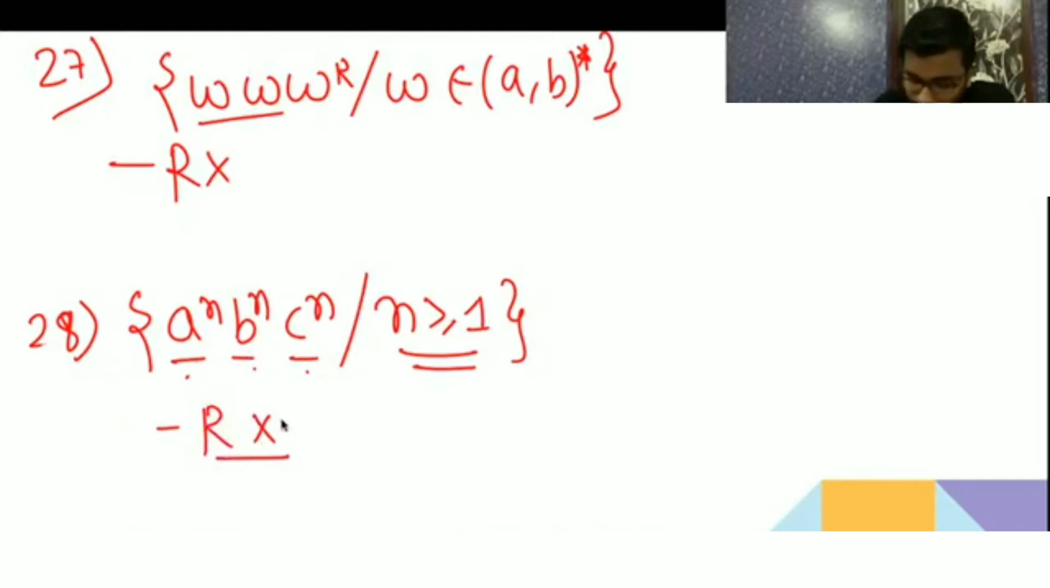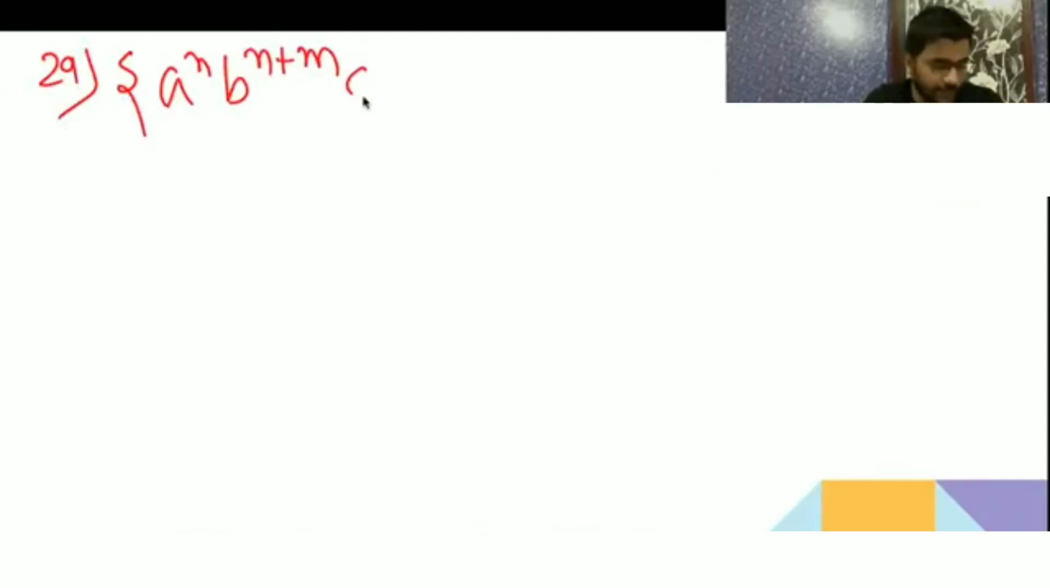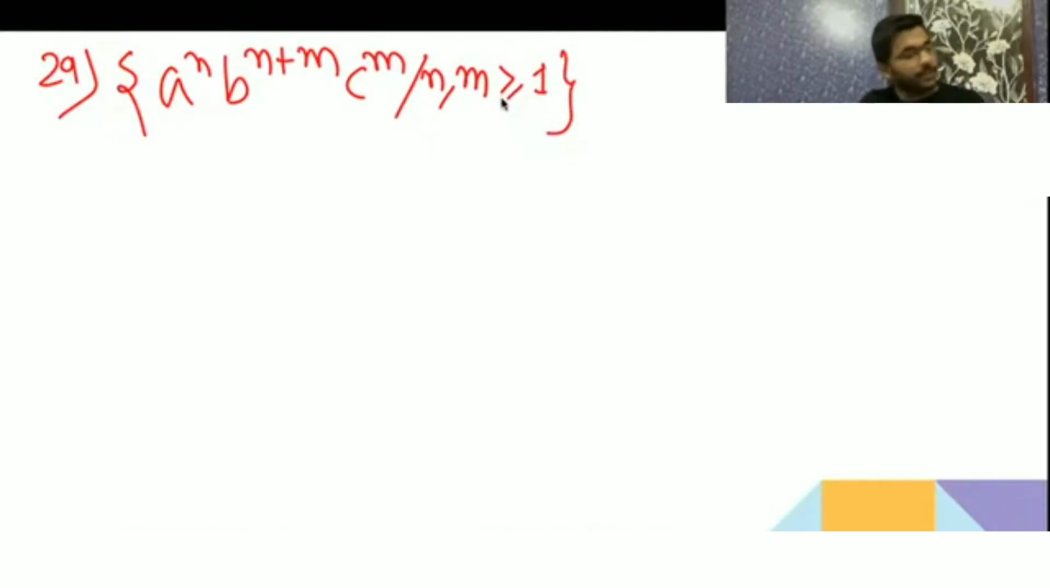Am I clear? Next, a^n b^(n+m) c^m, n, m greater than or equal to 1. Tell me. After this your tough questions will come. Okay, now your basics are clear. Now I will go to the tough questions.